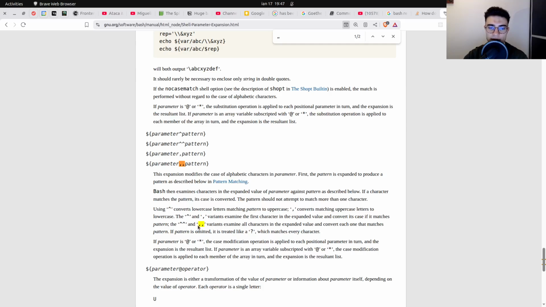And as it says, by using double comma, I think that's how it is called, it will examine all characters in the expanded value and will convert each one that matches the pattern. Since the pattern isn't specified, it will default to each character. If I were to use only one comma, then only the first character in the expanded value will be replaced with its lowercase value.